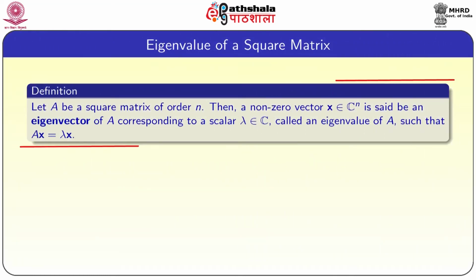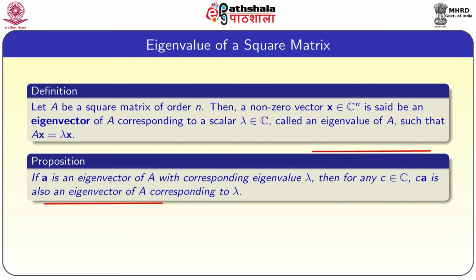So, first we define what is an eigenvalue of a square matrix. Let A be a square matrix of order n, then a non-zero vector x belonging to C power n, that means an n by 1 vector where every entry is a complex number, is said to be an eigenvector of A corresponding to the eigenvalue, the scalar lambda belonging to C, called an eigenvalue of A, such that Ax equal to lambda x.